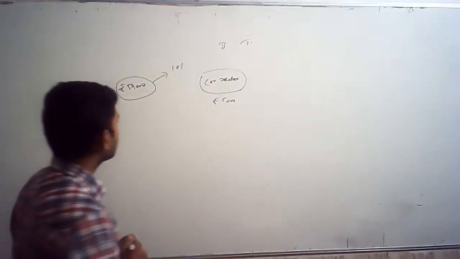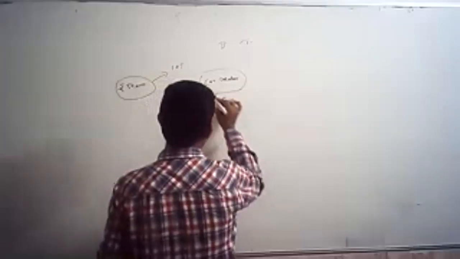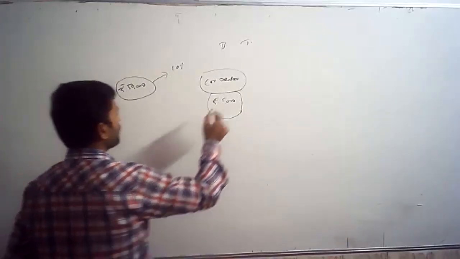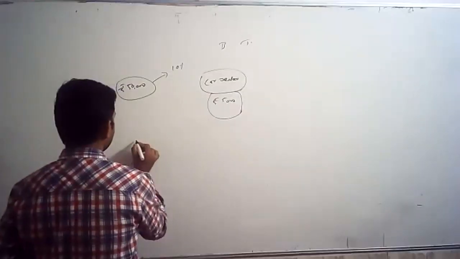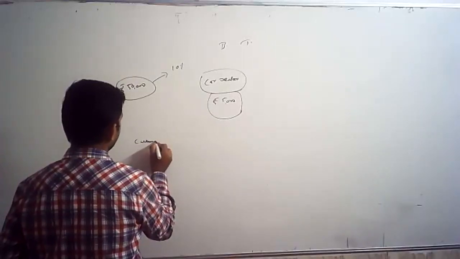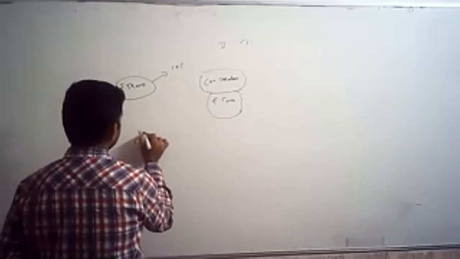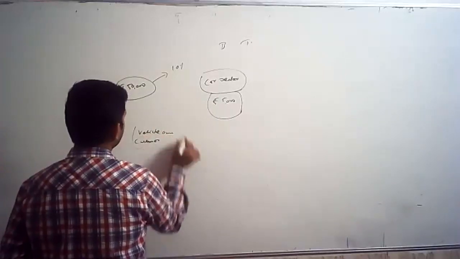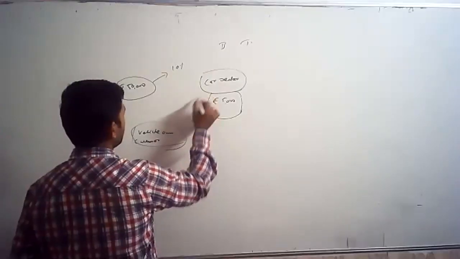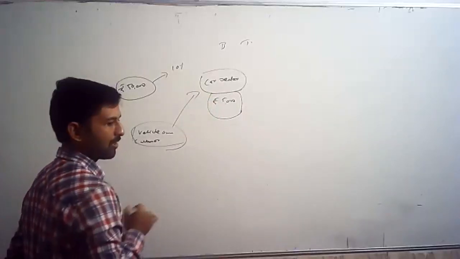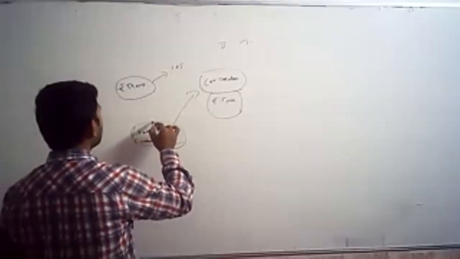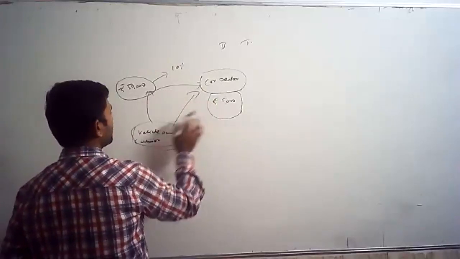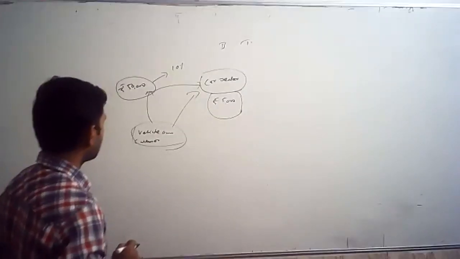Now we are discussing the impact of this 5,000. What is the nature of this 5,000 rupees? Who will be paying this 5,000 rupees? See, the customer pays. The customer, basically a vehicle owner, goes to purchase the vehicle from a car dealer. He will be paying 50,000 rupees to the car dealer. Getting the point? He is not paying 5,000 rupees to the car dealer. How much is the customer paying?